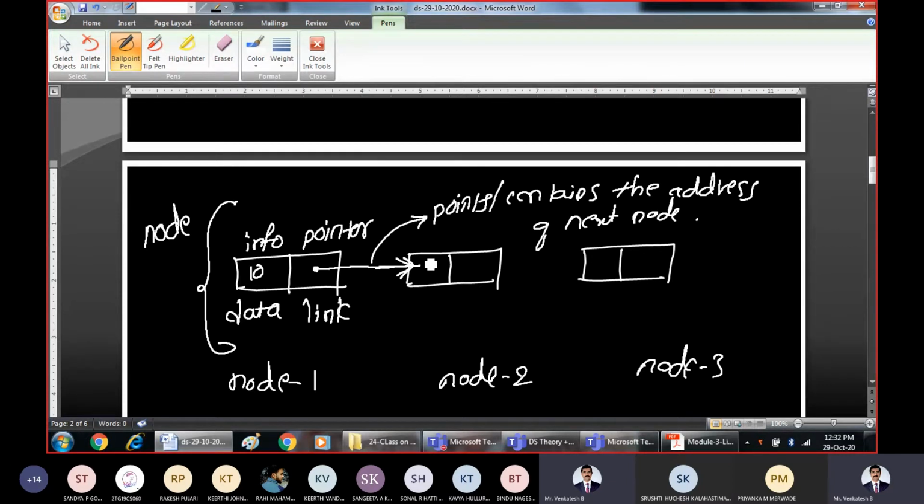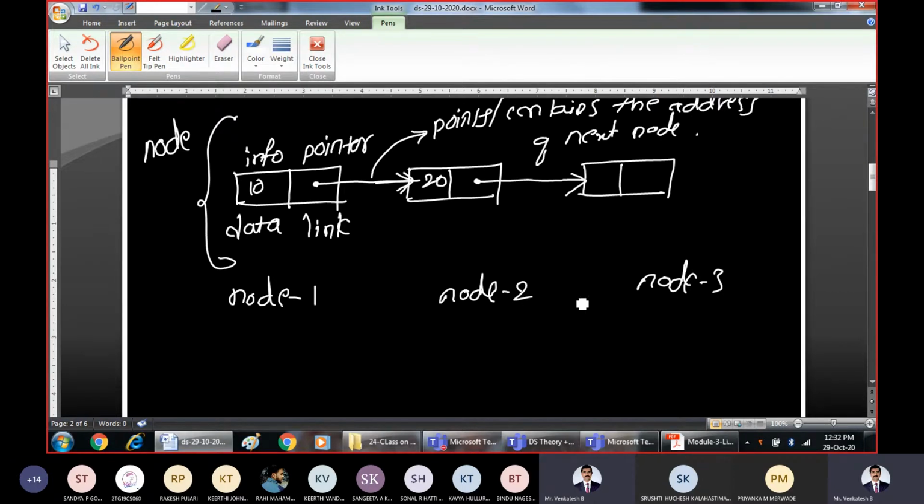Similarly, node number 2 may contain some data, and its second field is called the link field or pointer field, which contains the address of the next node. It is pointing to the next node. So that is the simple definition of the linked list.